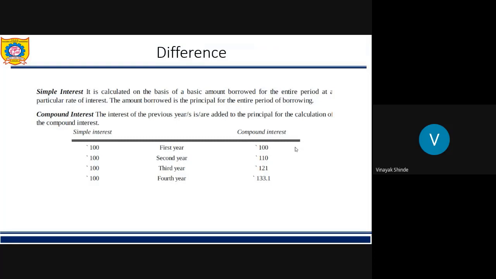Like here we got the simple interest of 100 rupees in first year, so it is similar for all the years. But in compound interest it is different. In compound interest we calculate the principal plus interest as the principal in next year. So obviously compound interest will give us more interest if we deposit money in the bank in form of compound interest.